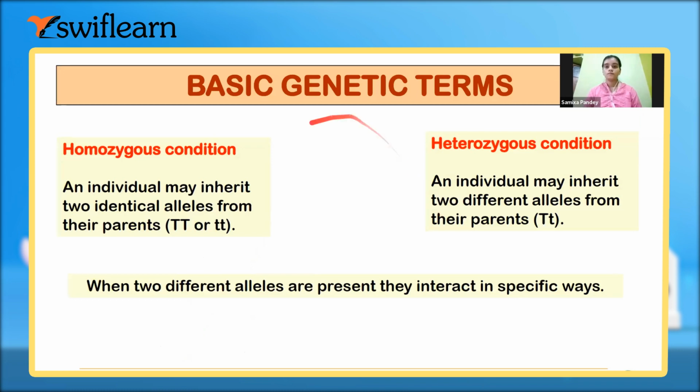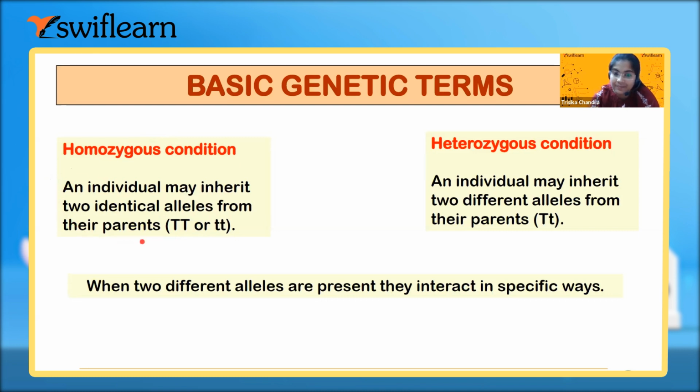Now coming to the homozygous and the heterozygous condition. When both the alleles are the same, like both the T are the same. Capital T means tall, small t means dwarf or short. If I consider the height of a plant, or whatever height it is, when both of them have the dominant character, or both have the recessive, it is the same. Recessives are always written in small letters, dominants are always written in capital letters. So when both of the alleles are identical, we call the condition the homozygous condition.